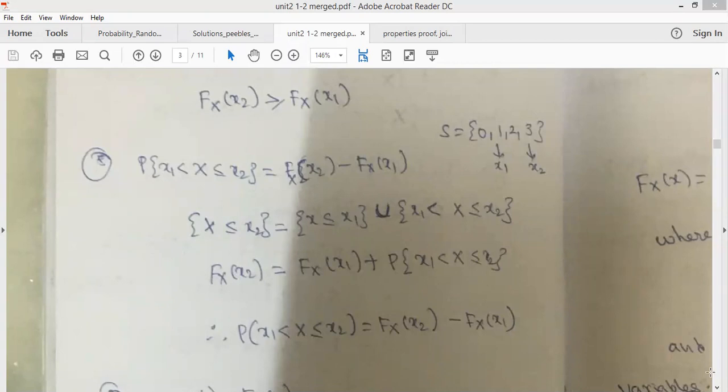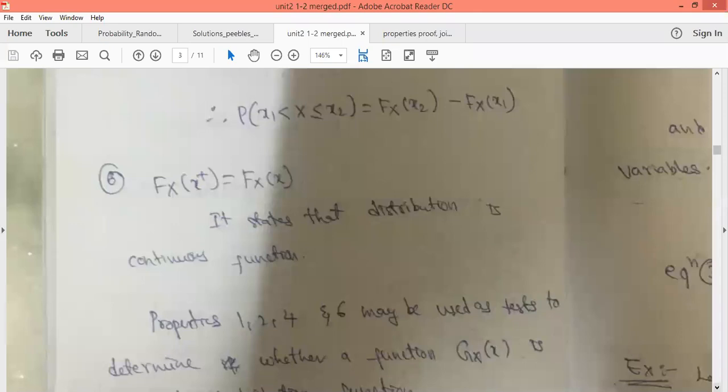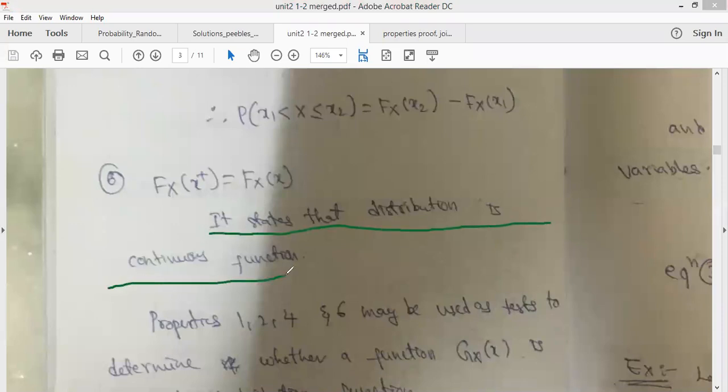And the sixth property says that the cumulative distribution function is a continuous function. We have already discussed six properties, no? In these six properties, properties 1, 2, 4 and 6 may be used to test whether the given function is a cumulative distribution function or not.